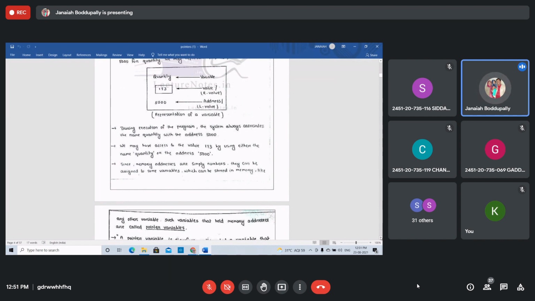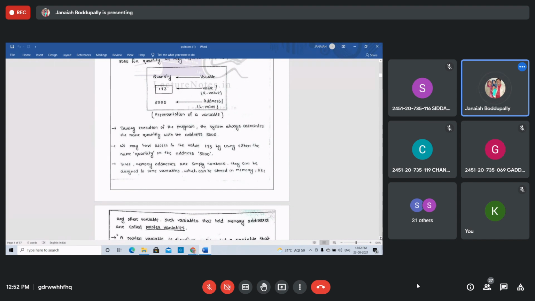Int n, int x, int sum, we created many. Those are the primary variables to store the values. But each value is stored in a particular memory address. To store the memory address, we will create one more variable that is called the pointer variable. Now clear?